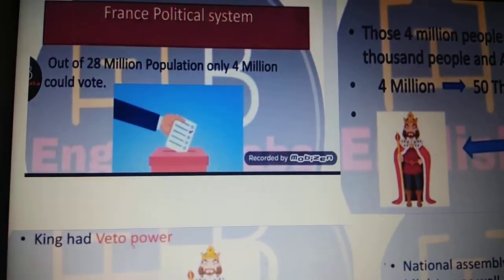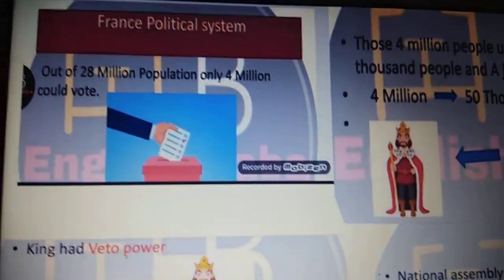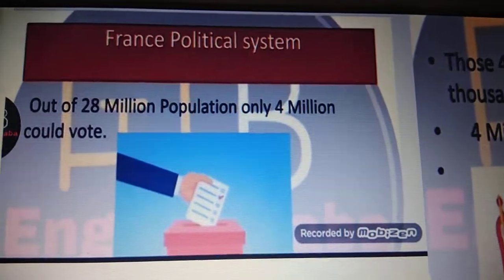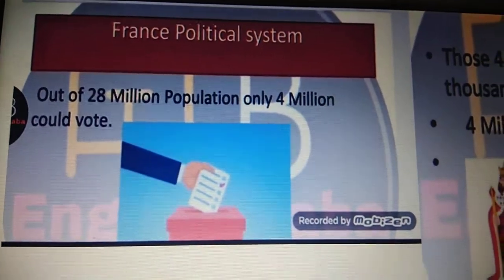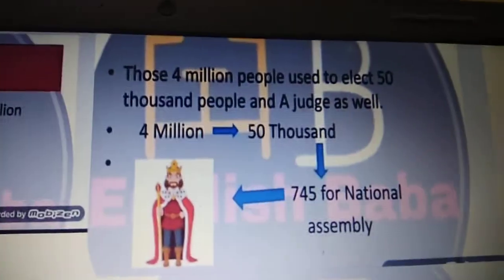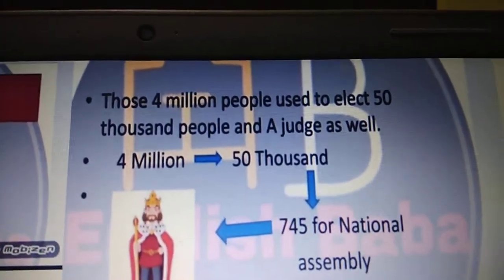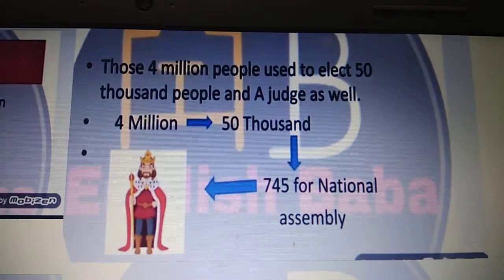Children, the National Assembly was elected by a group of electors who were chosen by active citizens. Out of the 28 million population in France, only 4 million could vote. Those 4 million used to elect 50,000 people and a judge as well.